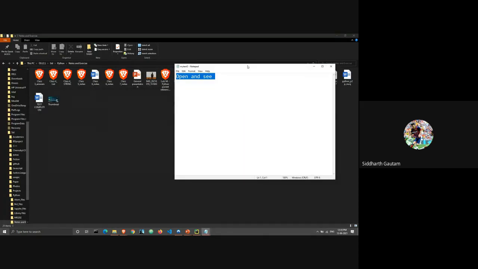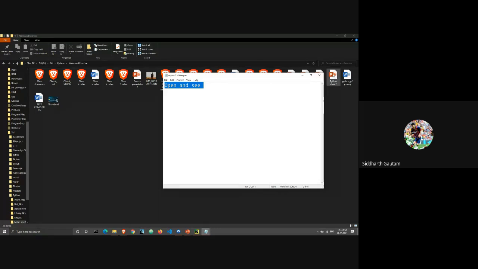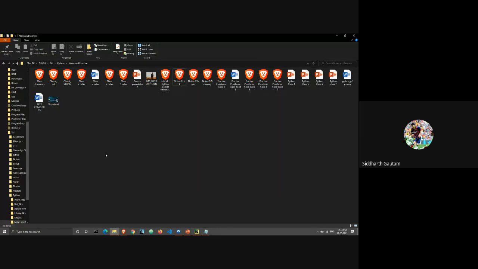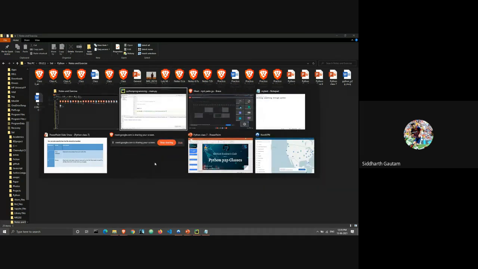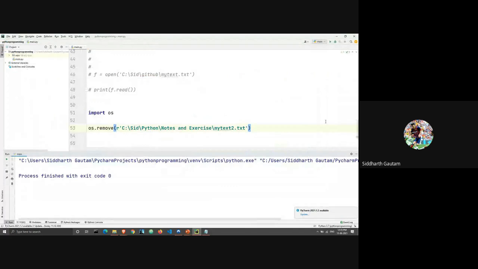We still have this file open here, and that's because it's in the RAM. If I close it, the file has disappeared forever because the file has been deleted. We had this file in this location right here, but now it's not there. That's because we have now deleted the file.